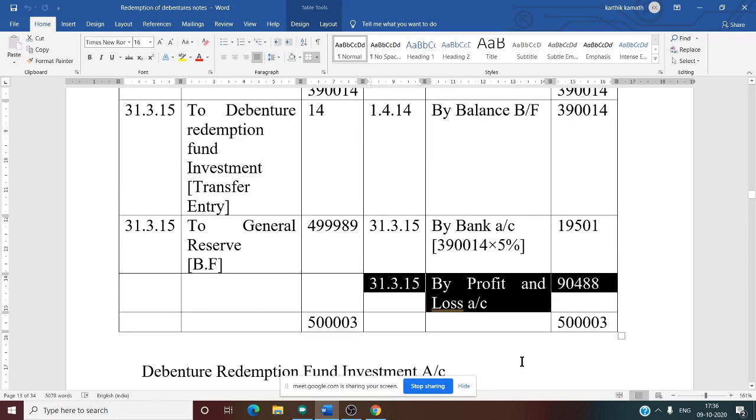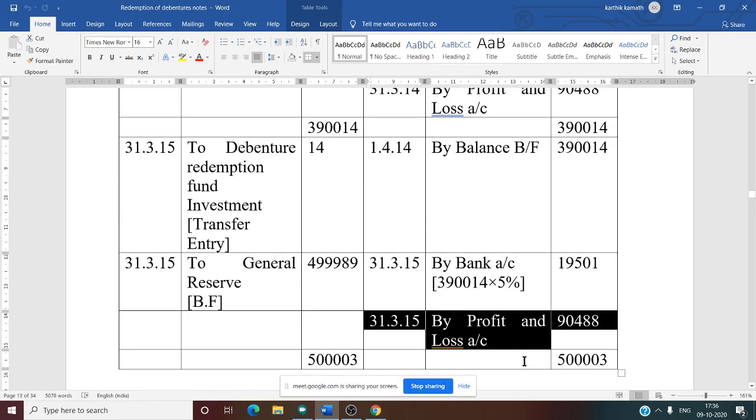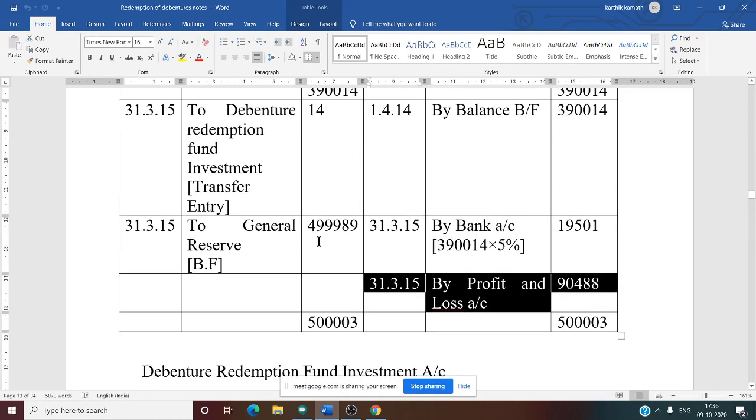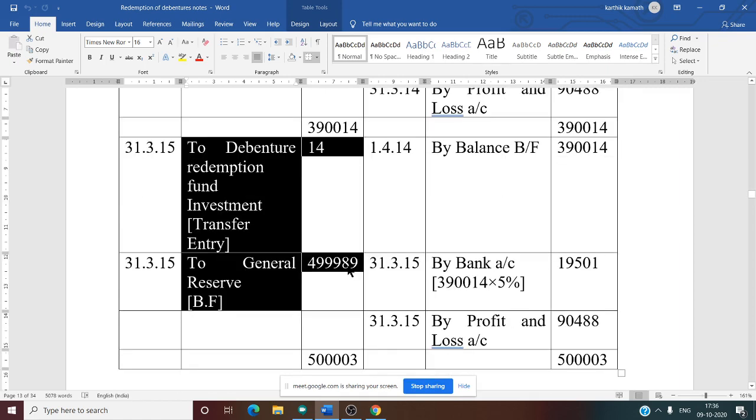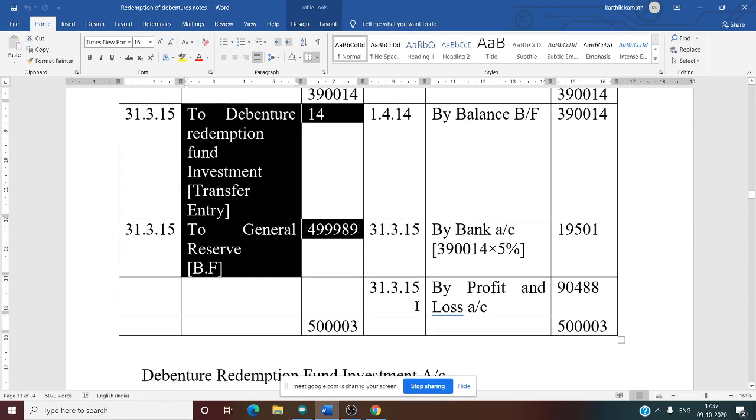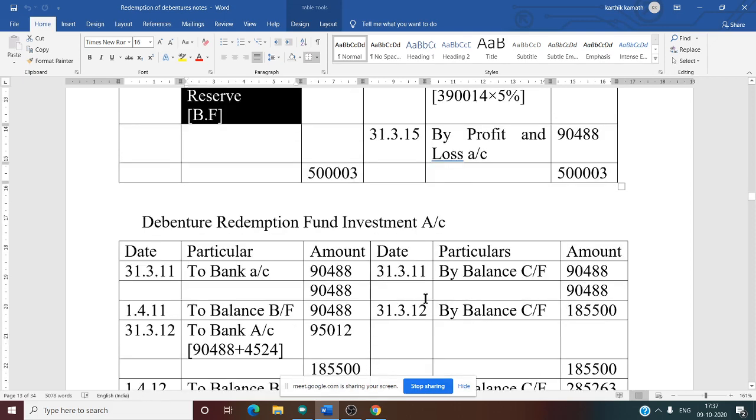Now after this we need to leave this account as it is. So don't write these entries. That we need to write after doing the debenture redemption fund investment account. So in the fifth year in the debenture redemption fund account, after calculating interest and setting aside from P&L, leave the account as it is. Leave some space. Then go for the debenture redemption fund investment account.